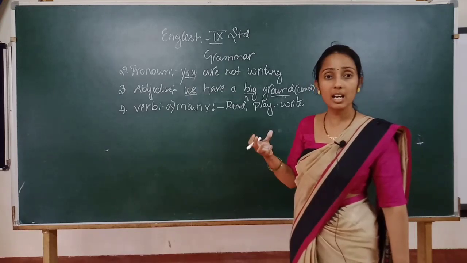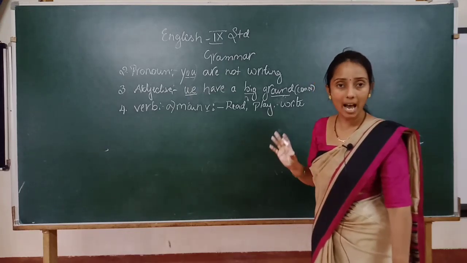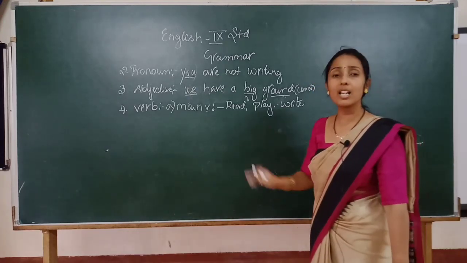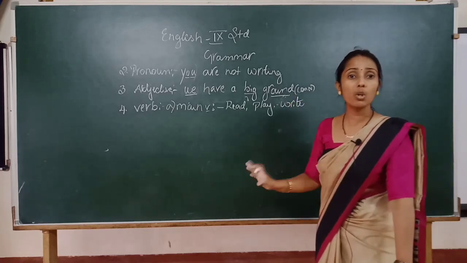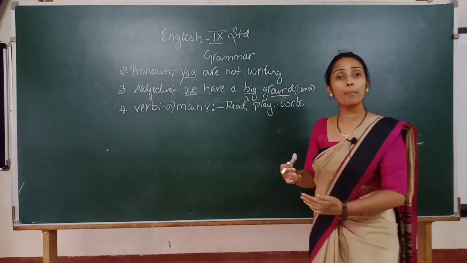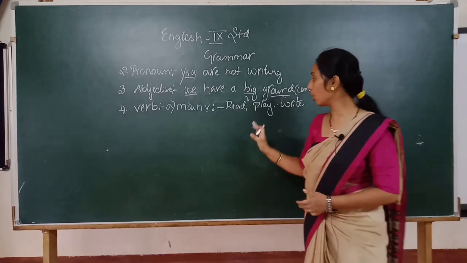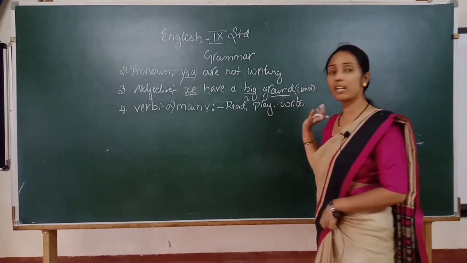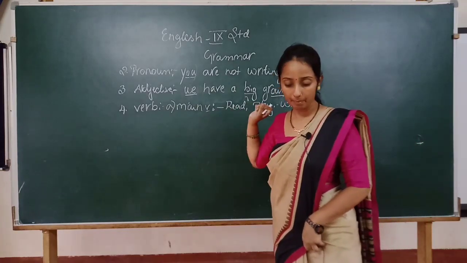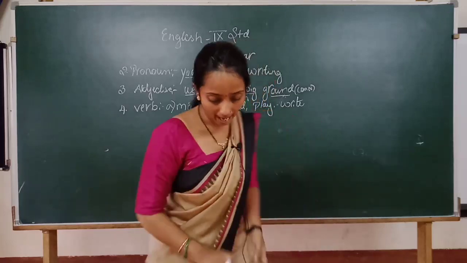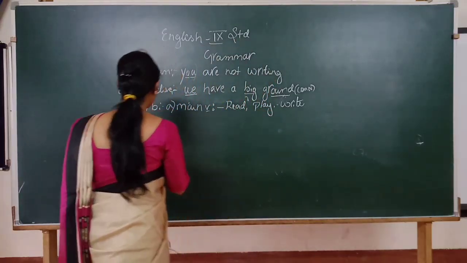That word itself shows the action. Yes or no? I say sit. Sit in the sense the action that you have to sit. There is no need of another word to support or to make you sit. Clear? So these are all independent verbs, so these can be used as a main verb. Clear? Whereas the other word is auxiliary verb.